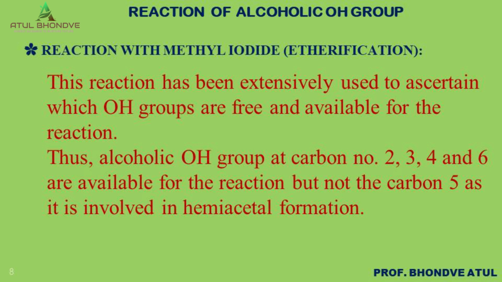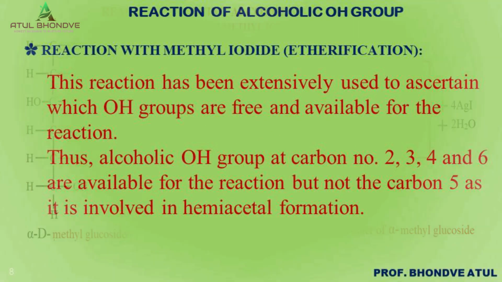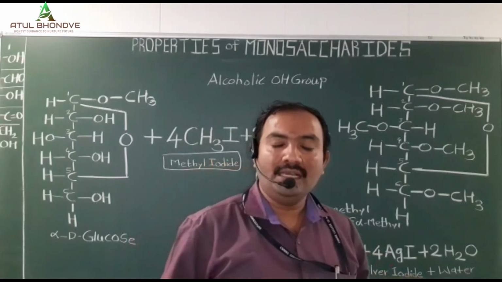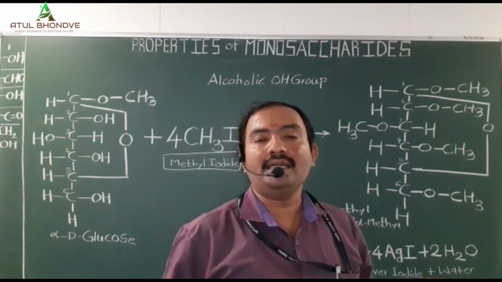This is the actual esterification reaction. In this reaction, the first OH group, the glycosidic OH group, is converted into the alpha D glucoside, and the alcoholic OH groups present at carbon number 2, carbon number 3, carbon number 4 and carbon number 6 are available for the reaction, whereas the oxygen present at carbon number 5 is utilized in hemiacetal formation.